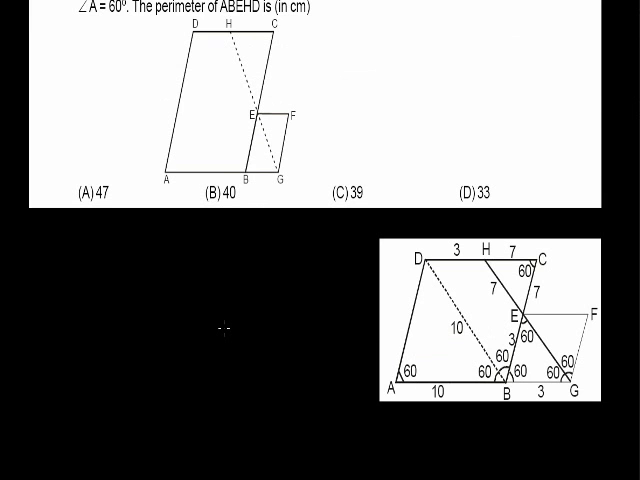Here we see that in triangle ABD, at first we join B to D. Now in triangle ABD, AB equals 10 and AD is also 10 because ABCD is a rhombus. Thus ABD will be an isosceles triangle.